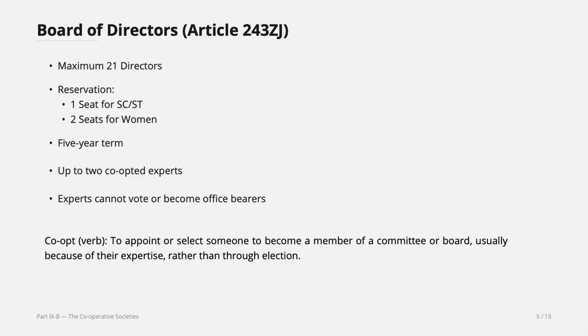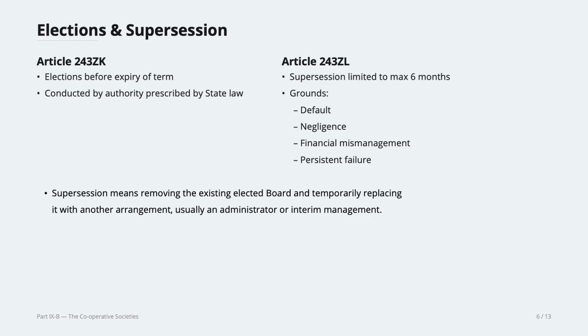Experts cannot vote or become office bearers, okay. They can only advise, they can only add, but they cannot vote and they cannot become office bearers. A very important point, co-opt. It's a very important term, okay? Remember that. Now, elections and supersession.